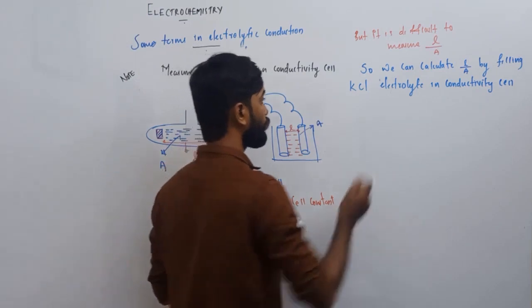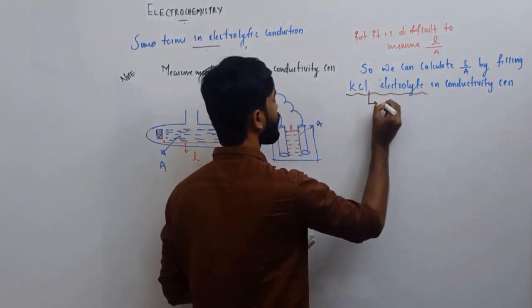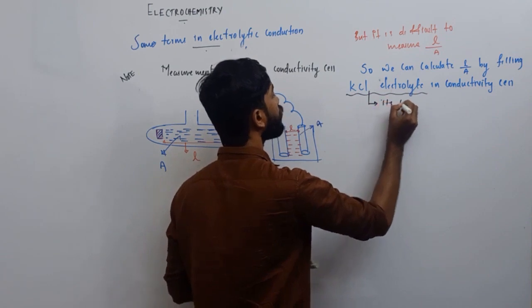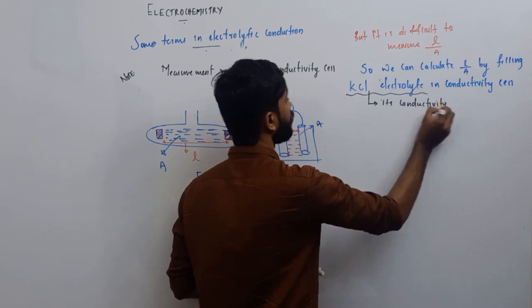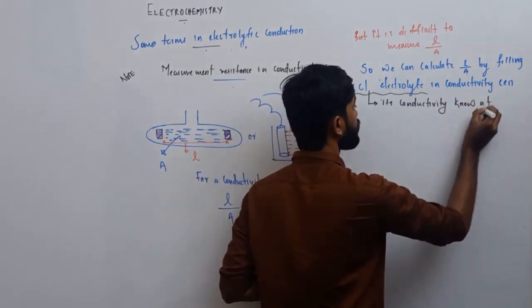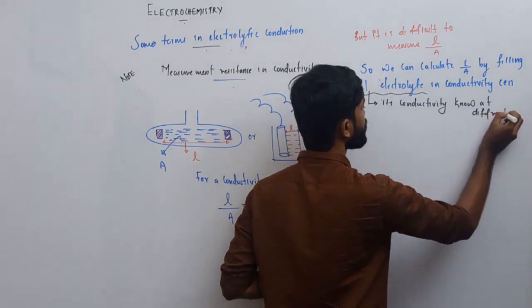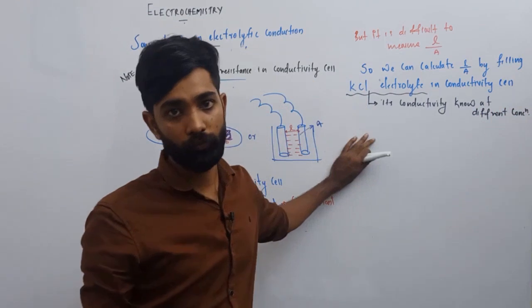And what is the advantage of KCl solution? KCl solution has an advantage, that is its conductivity is known at different concentrations. It is a standard solution, which means that at any concentration its conductivities are known.